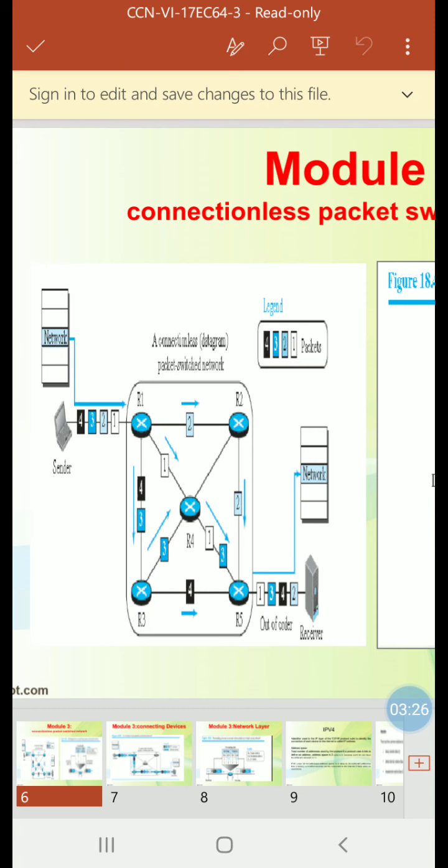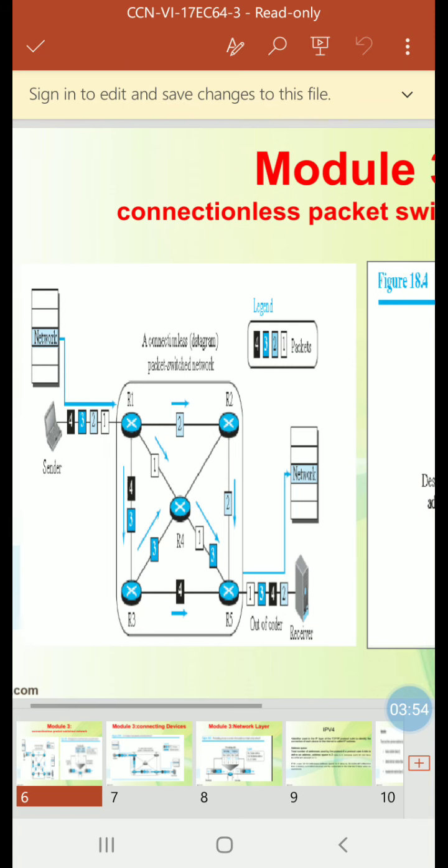Each packet is routed based on the information contained in its header: the source and destination addresses. The destination address defines where the packet should go, and the source address defines where it comes from. The router in this case routes the packets based only on the destination address. The source address may be used to send an error message to the source if the packet is discarded.